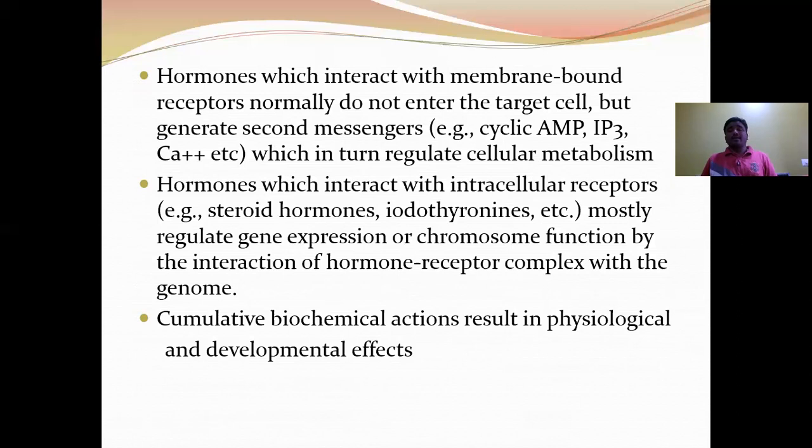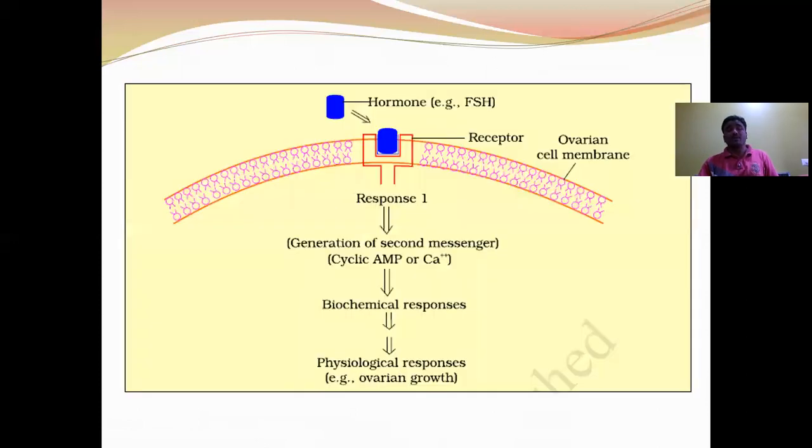So when they bind with the hormone receptors, that results in the formation of a hormone receptor complex. This hormone receptor complex interacts or binds with the genome of the cell. So they regulate the gene expression or chromosomal function by binding with a specific gene. The cumulative biochemical action results in the physiological and physical development.